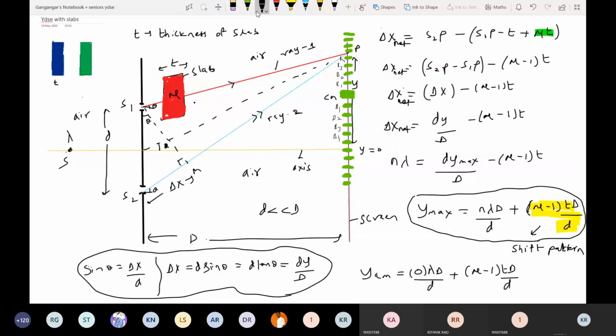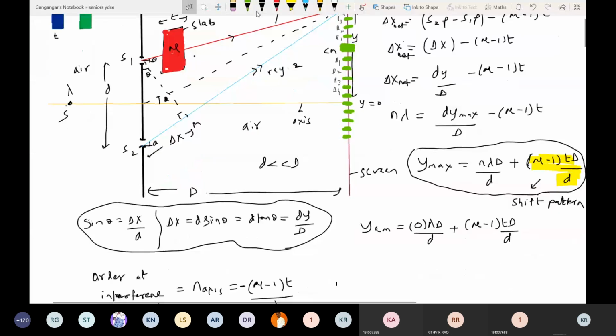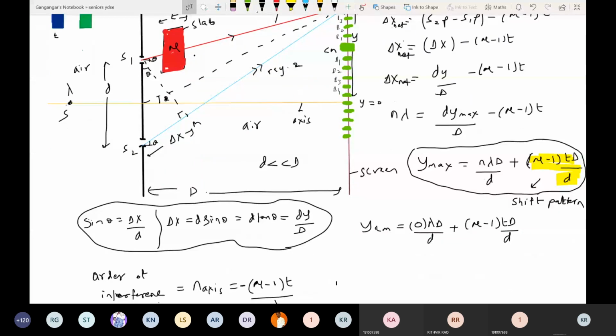Here, the minima, I'm showing with white color. In between these green colors will be the minima. Is it okay, all of you? So I think with this formula the whole pattern will shift. If you put the slab at the upper slit, the pattern will shift upward.